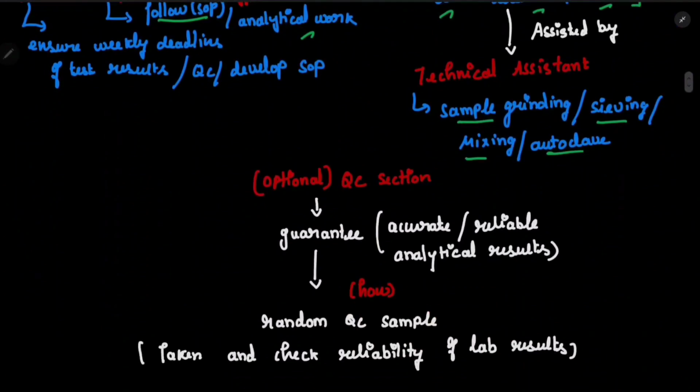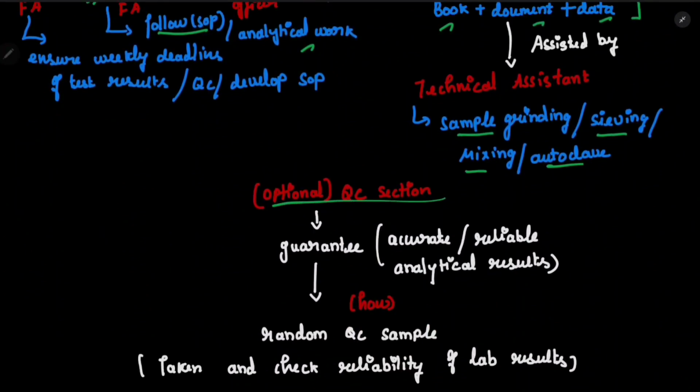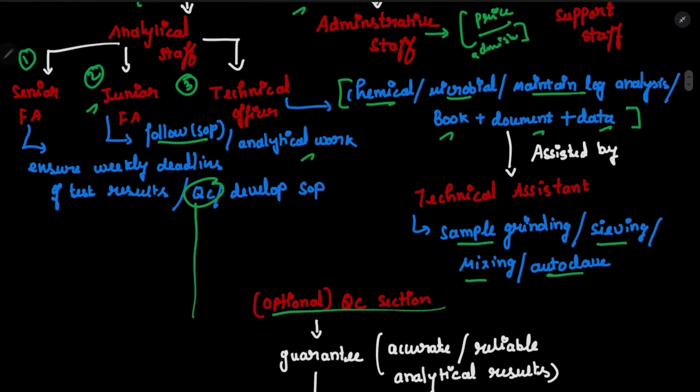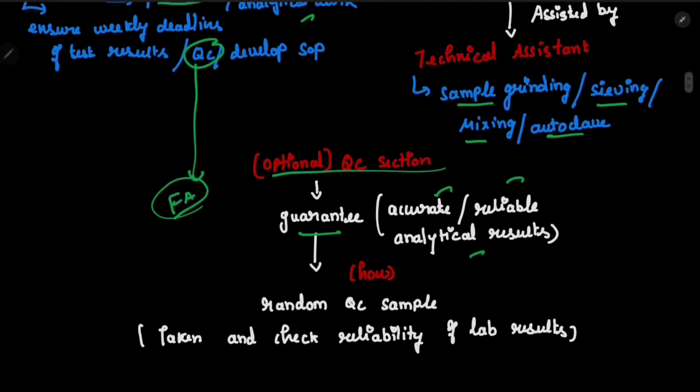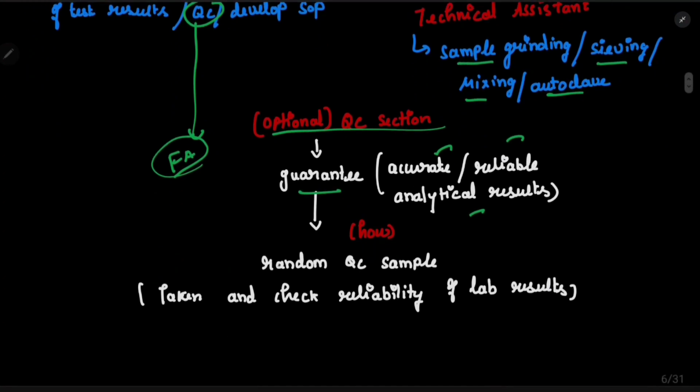Now here comes an important part. We have an optional QC section. Usually the QC will be done by the food analyst, but in order to get guaranteed, accurate, reliable analytical results, we can have an optional QC section. So how will this guarantee it? This will randomly take a QC sample. For example, if 10 samples are given today, he will take any one sample and check the reliability of the lab results, whether they are comparable to the previous results or not. So that is the role of QC.